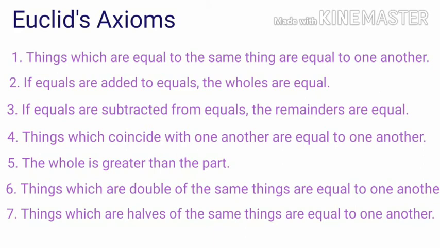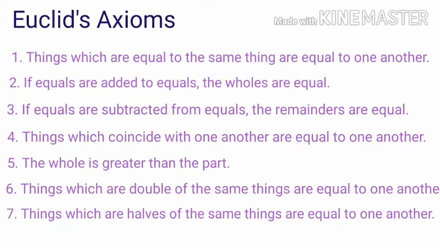The first axiom could be applied to plane figures. For example, if the area of a triangle equals the area of a rectangle and the area of the rectangle equals that of a square, then the area of the triangle also equals the area of the square. Magnitudes of the same kind can be compared and added, but magnitudes of different kinds cannot be compared. For example, a line cannot be added to a rectangle, nor can an angle be compared to a pentagon.